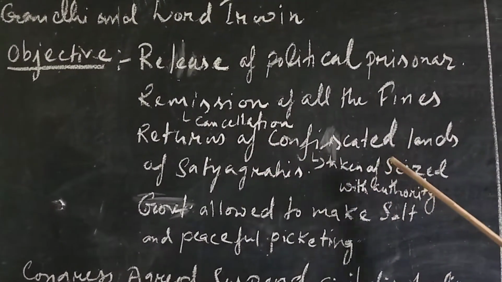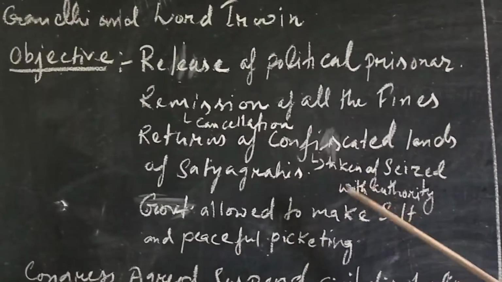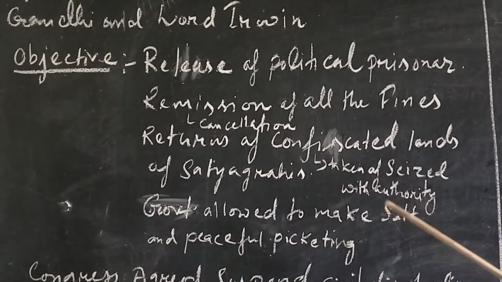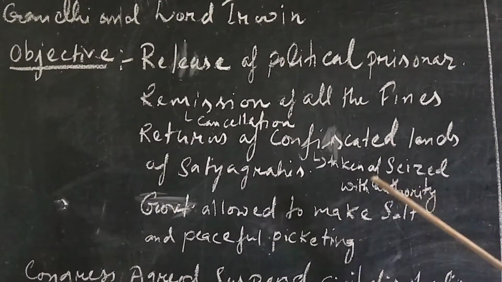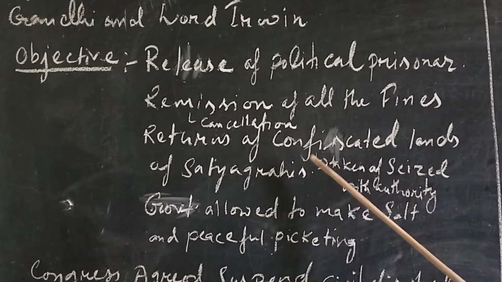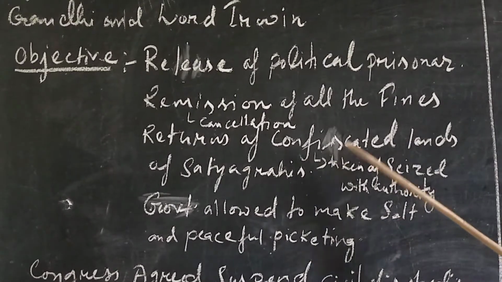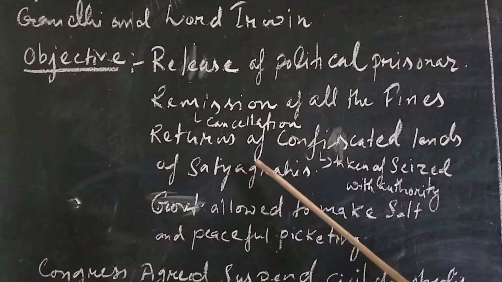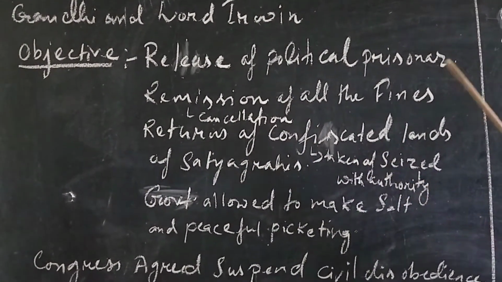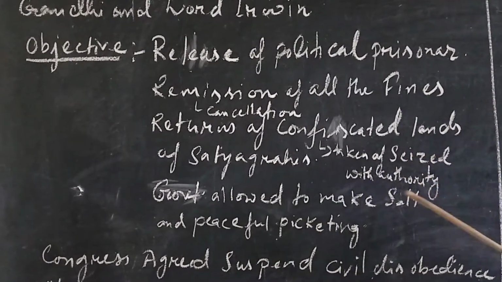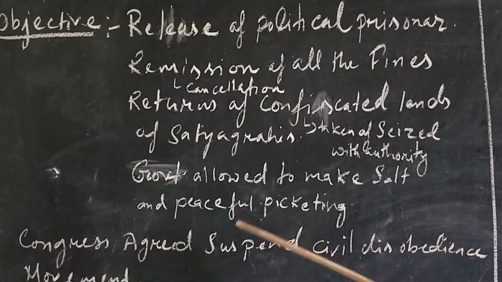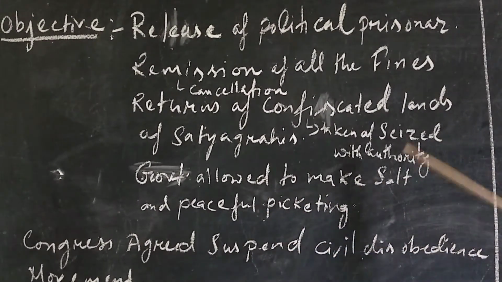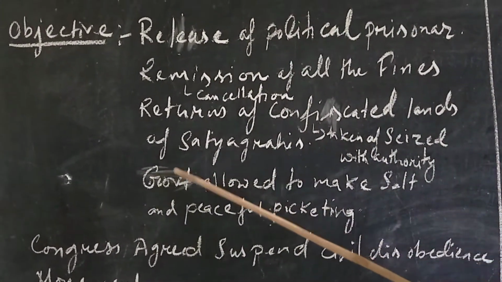Return of confiscated lands to the Satyagrahis. Confiscated means what? Taken or seized with authority. When a part of land is seized with authority, it is called confiscated land, and those lands should be returned. That was also another demand of this agreement. The next demand was that the government should allow making salt, and peaceful picketing should also be allowed by the government. So these were the terms of the agreement.